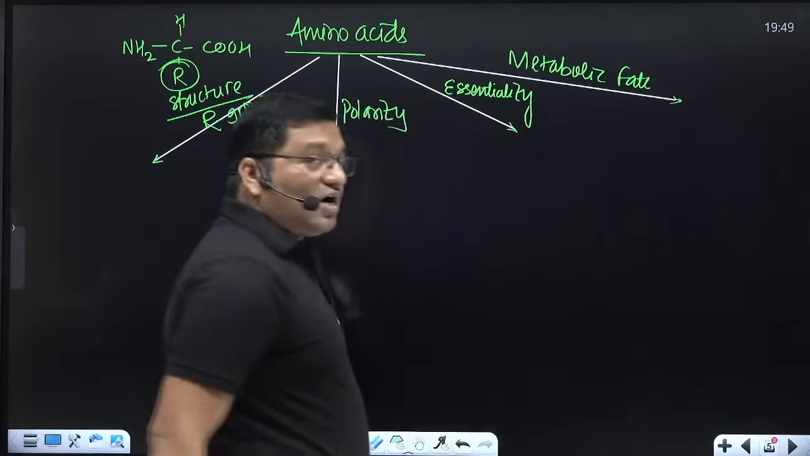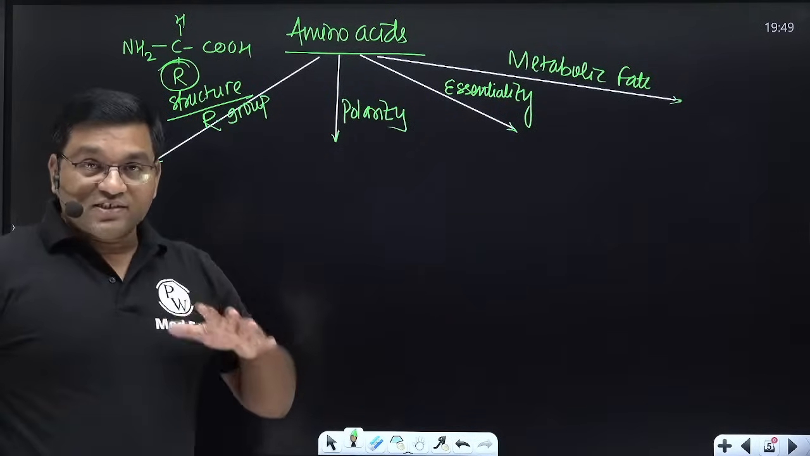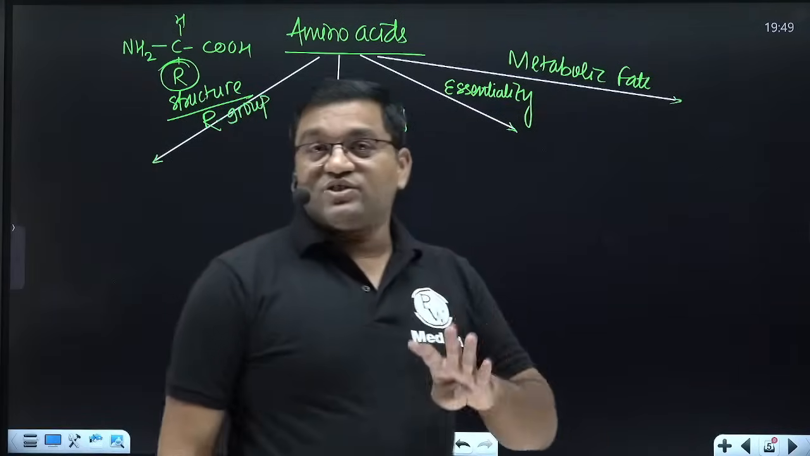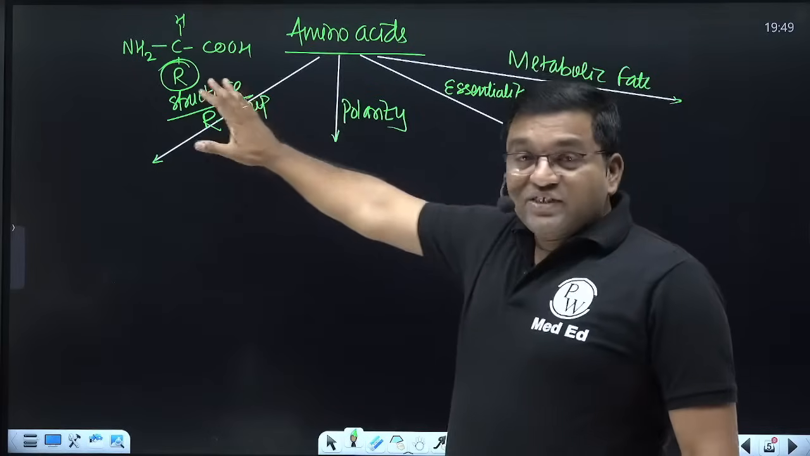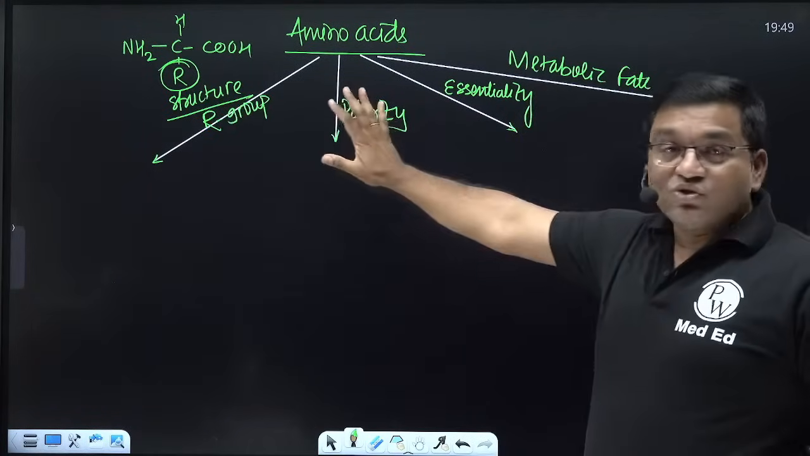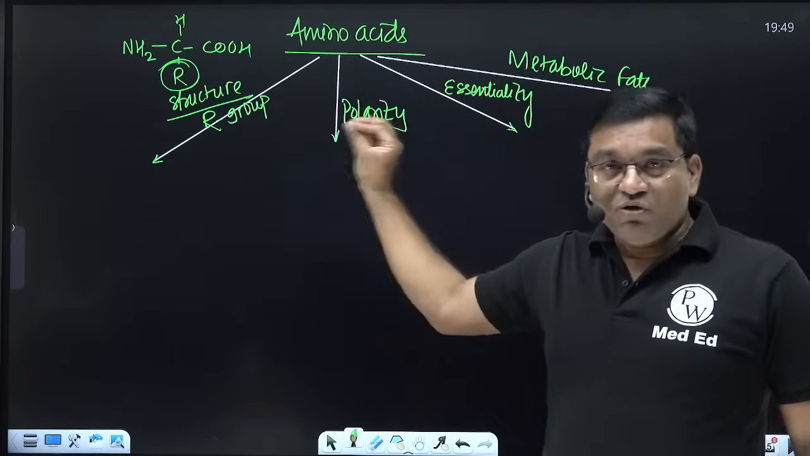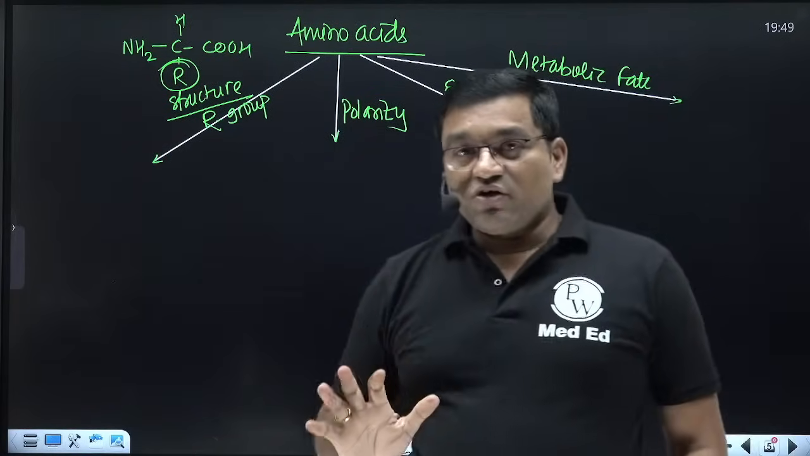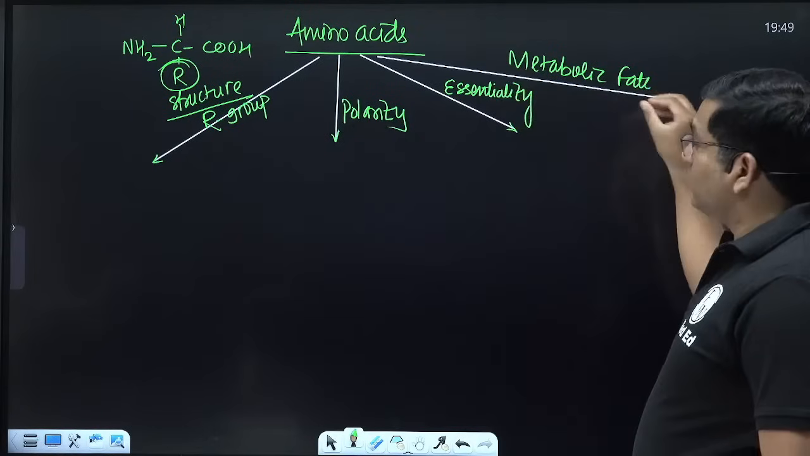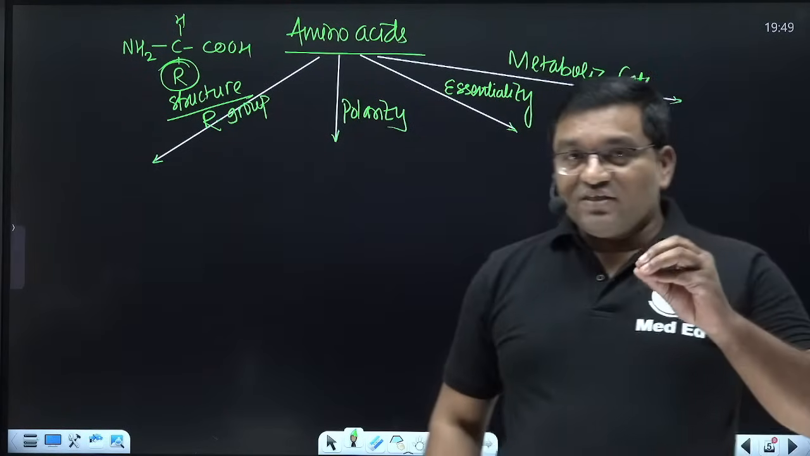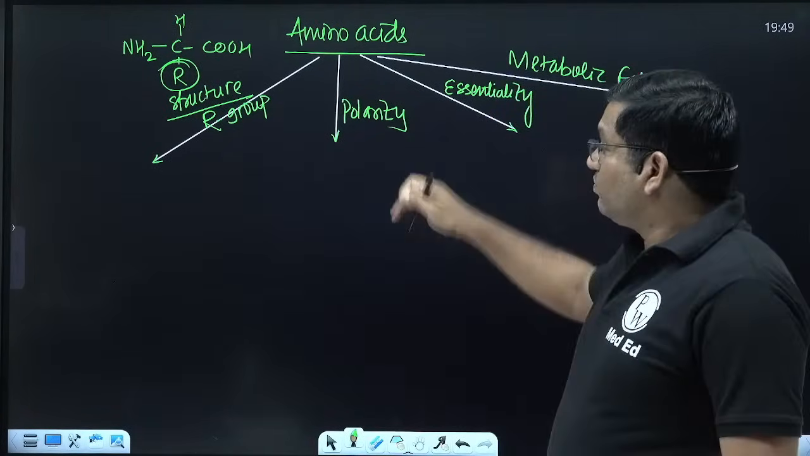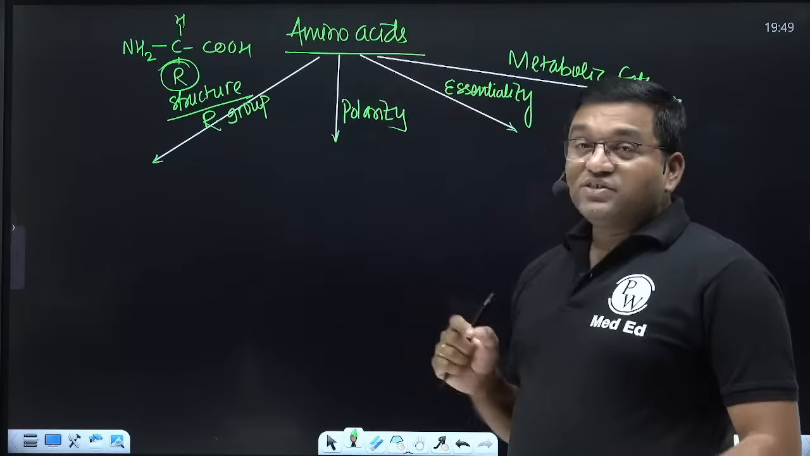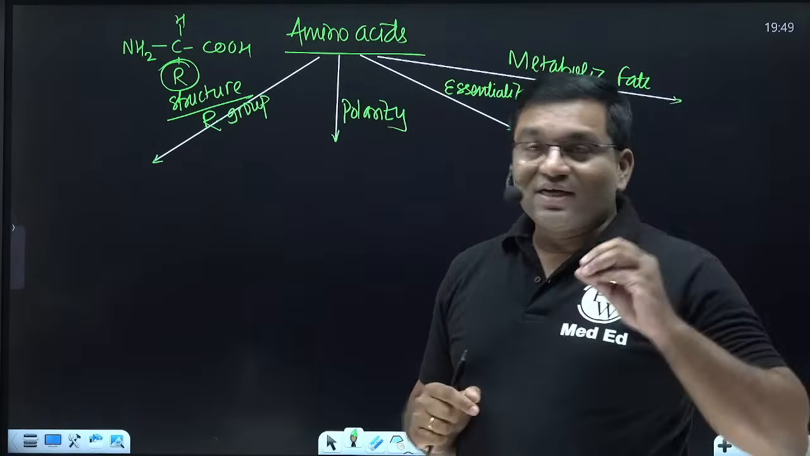So this is how amino acids are classified. There are four ways of classifying them. First, based on their structure; second, based on solubility in water, whether they are polar or non-polar; third, whether they are required to be taken in the diet or not, means essentiality; and fourth, based on the metabolic fate. These are the four important bases on which amino acids are classified.